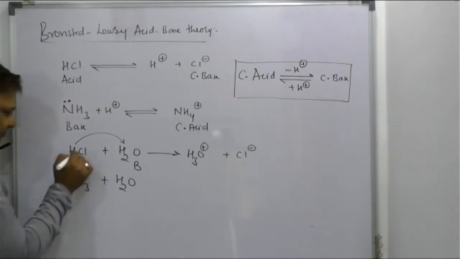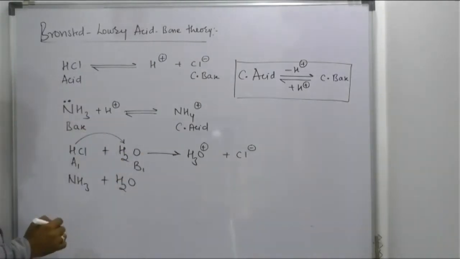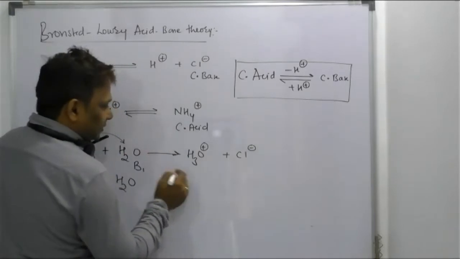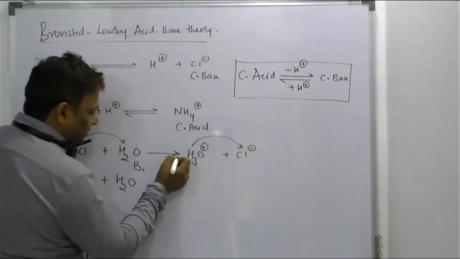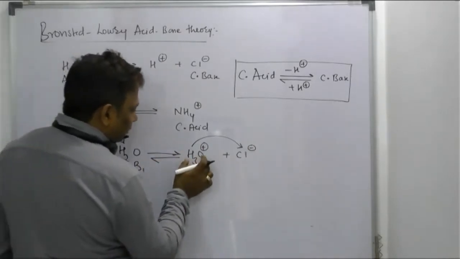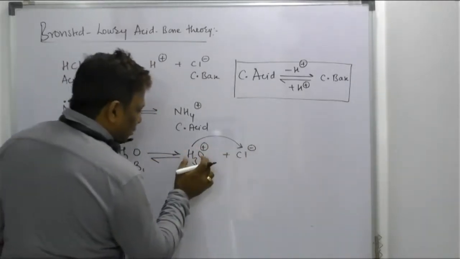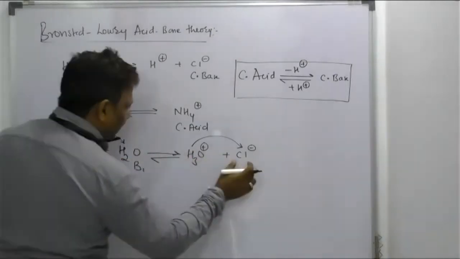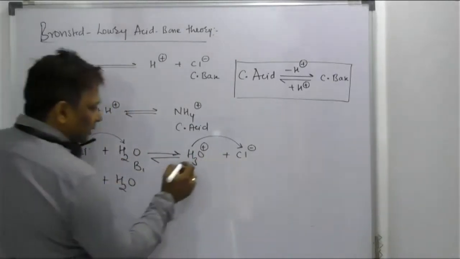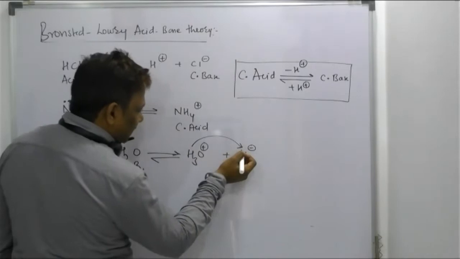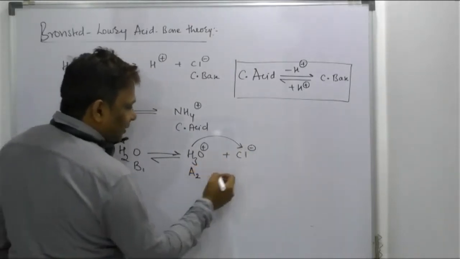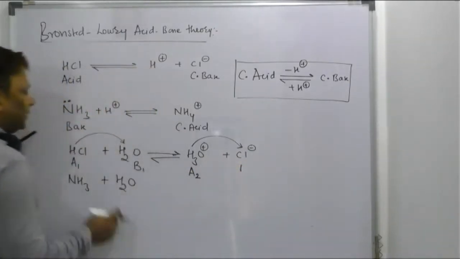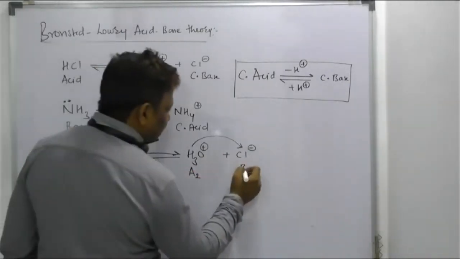Beta, this is acid 1, this is base 1. I'll write. Now, the reverse reaction. Hydronium ion gives H plus ion to the Cl minus. So the reaction comes backward. H3O donates H plus to the Cl minus. So H3O becomes H2O and Cl minus becomes HCl. Beta, it is donating H plus ion to the Cl minus. So proton donor is the acid. Proton acceptor, correct, beta? Proton acceptor is the base.